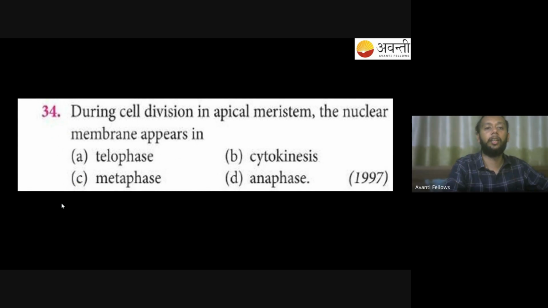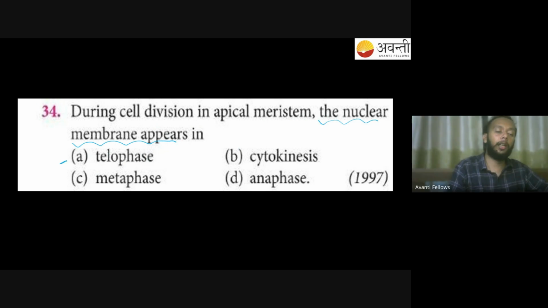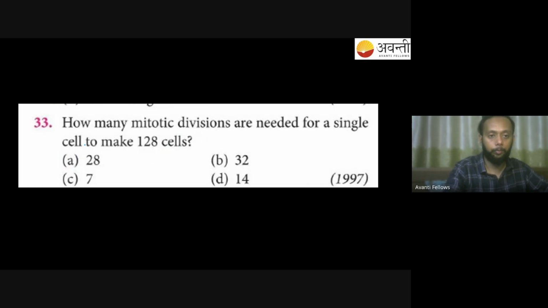Right. Okay. Now tell me this. During cell division in the apical meristem, the nuclear membrane appears. So when does the nuclear membrane come back? See what they have written. Nuclear membrane appears. Now you have to tell me directly, in which phase does the nuclear membrane come back? Telophase. Right. So telophase will be the correct answer. Telophase is the one where your nuclear membrane comes back.